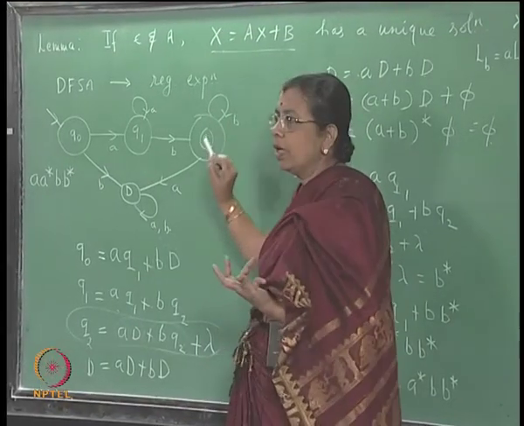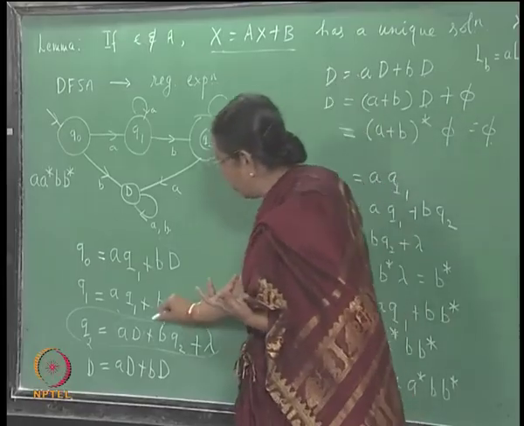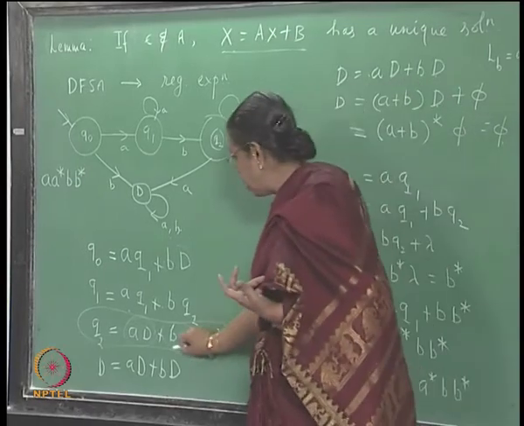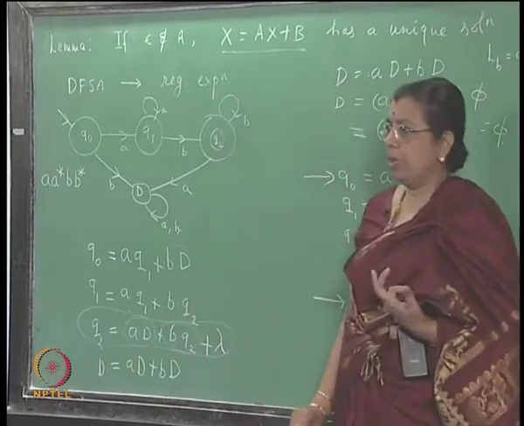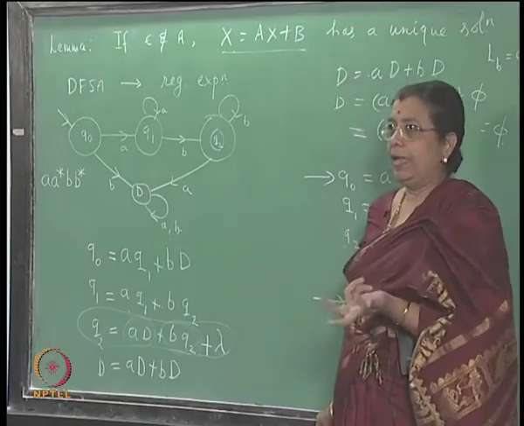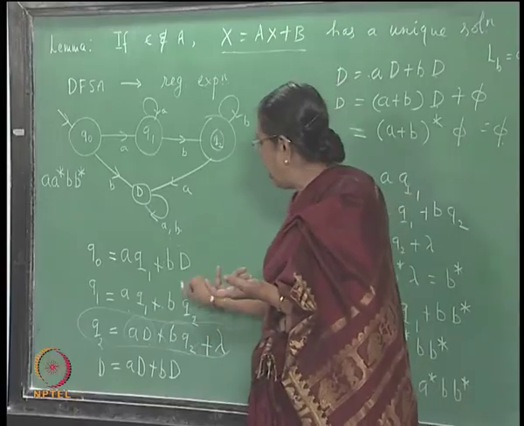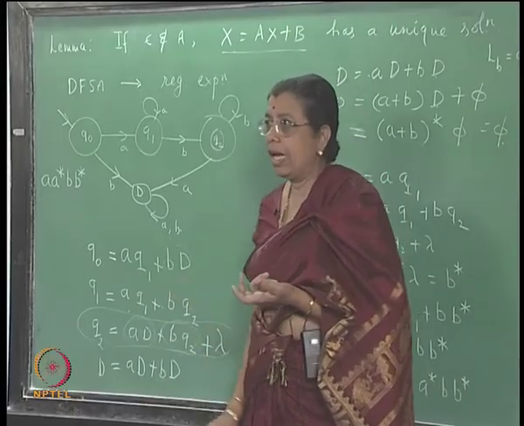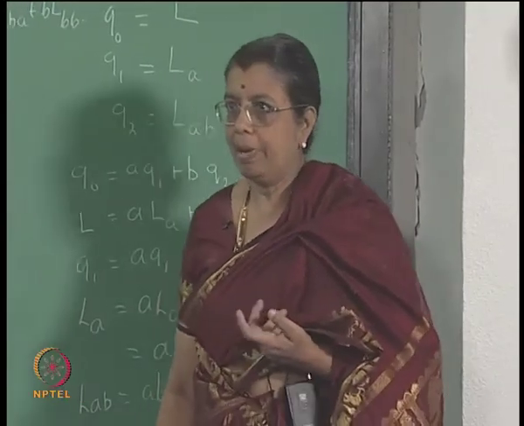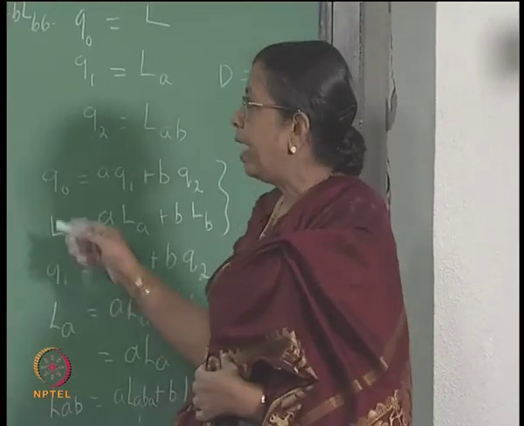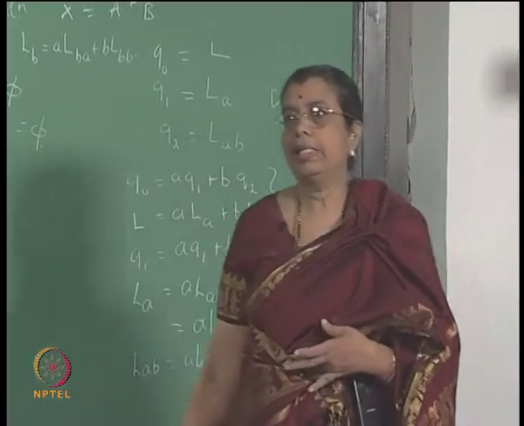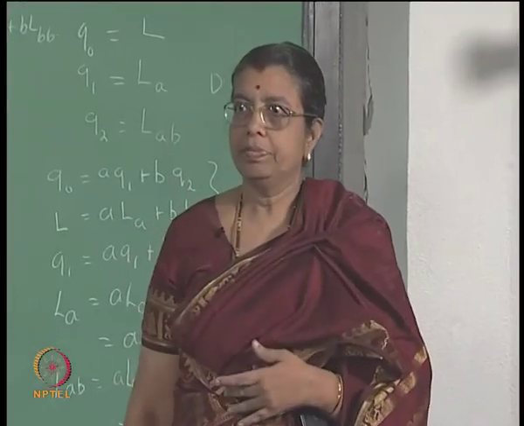So, from Q2 you have a set of strings which take you from Q2 to a final state. This accounts for the set of strings which begin with an A, this accounts for the set of strings which begin with a B, and this accounts for the empty string because it is a final state. You are not adding lambda anywhere if it is not a final state, right? Only if it is a final state are you adding lambda. This is the explanation why we are justified in writing such equations, right?